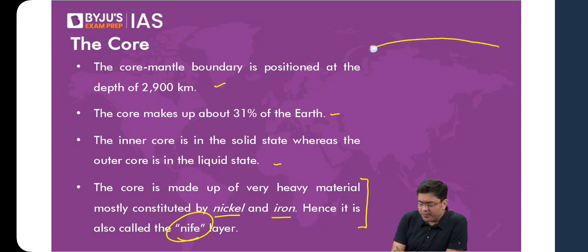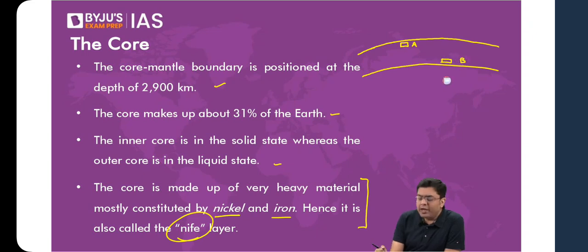When we talk about a region in the crust itself, let's zoom in on the crust. Now, if I ask you the pressure exerted by the rocks here, let's name it as A, and the pressure experienced by the rocks here at B, where do you think the pressure will be higher, A or B?